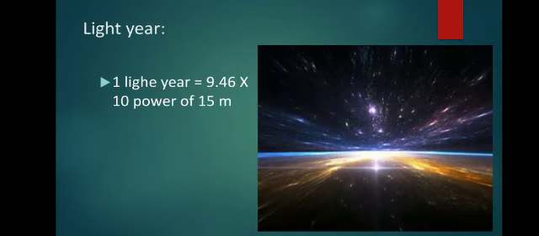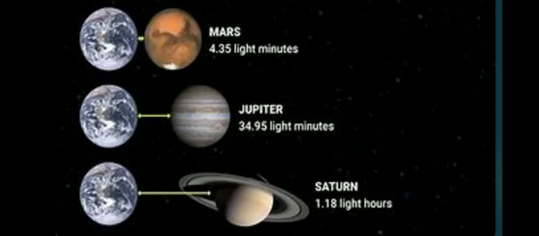The next one is the light year. A light year is the distance traveled by light in 1 year in vacuum. Vacuum means an empty place, without any air medium. The distance traveled by light in 1 year under that condition is what we call a light year. It is equal to 9.46 into 10 power 15 meter. It is the distance scale used for Earth to Mars, Earth to Jupiter and Earth to Saturn, as given here.